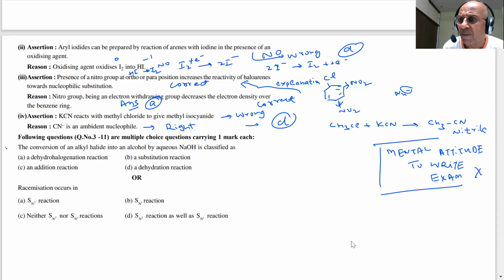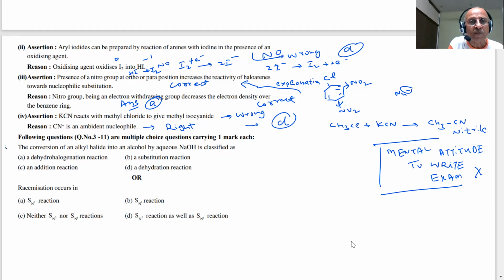Nothing. You can see any soccer game, you can see how much mental attitude is required, how much capability is required, how much perfection is required, how much practice is required. Students, we do not even know how much practice the topmost athletes are doing. They are absolutely perfect. How can I be perfect without practice? Can you tell me? Nothing is possible. Can I do it in a day? No, it is a labor of years. So that is my point, that it is not a matter of chemistry or physics. It is a matter of everything in life.